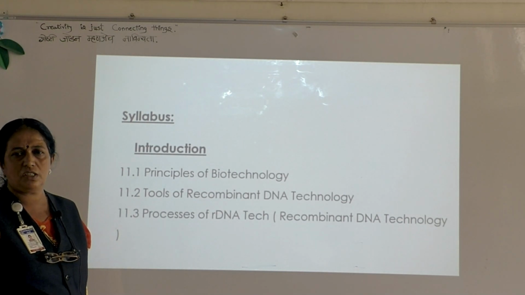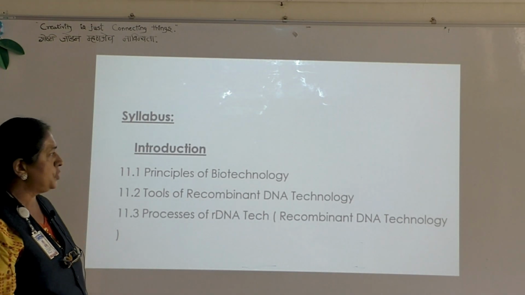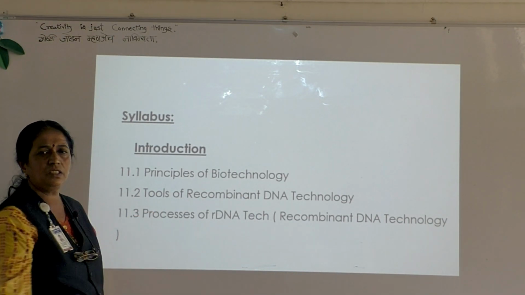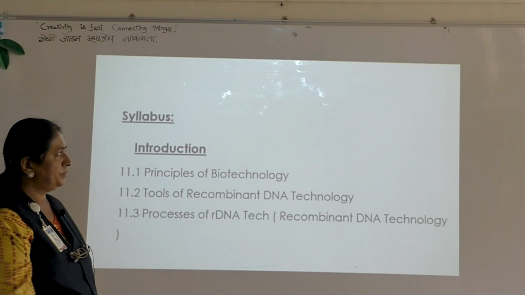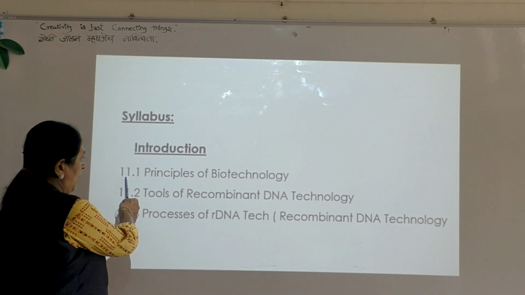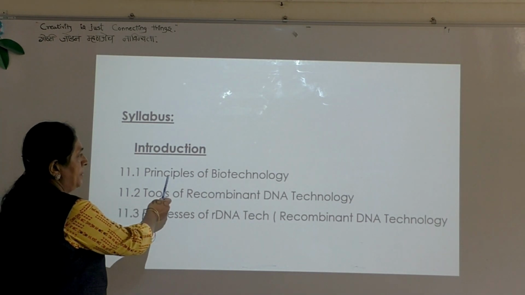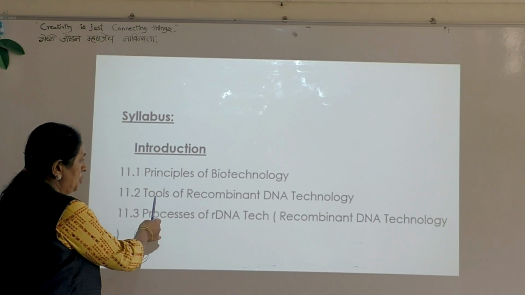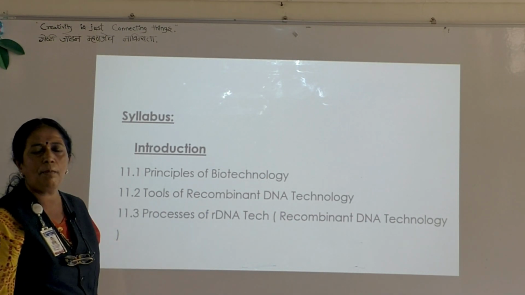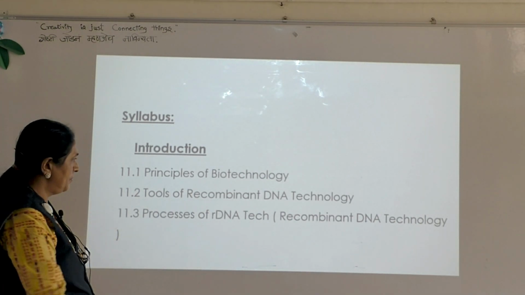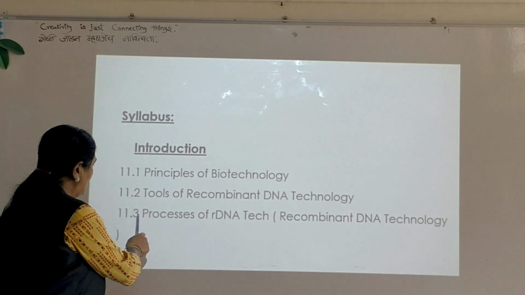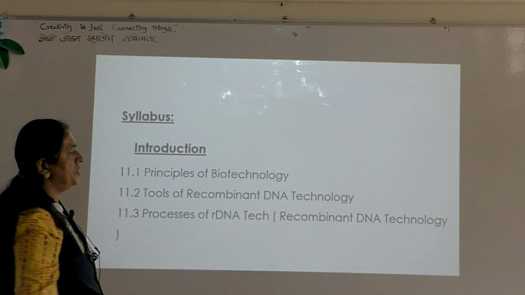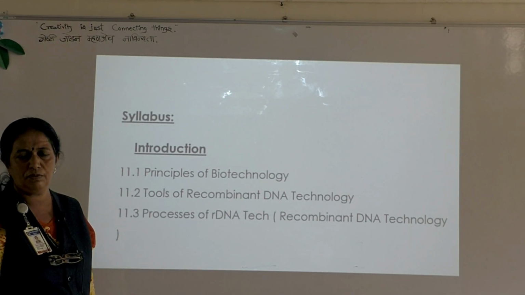According to the syllabus, we must know 3 points. The 3 points are 11.1, Principles of Biotechnology, 11.2, Tools of Recombinant DNA Technology, and 11.3, Process of Recombinant DNA Technology.